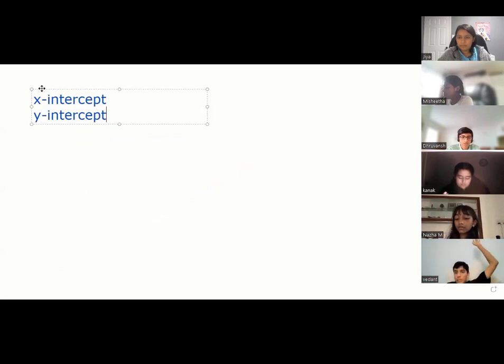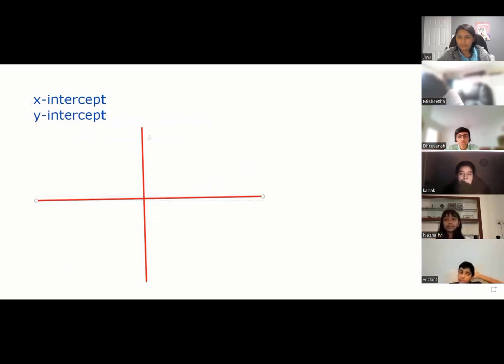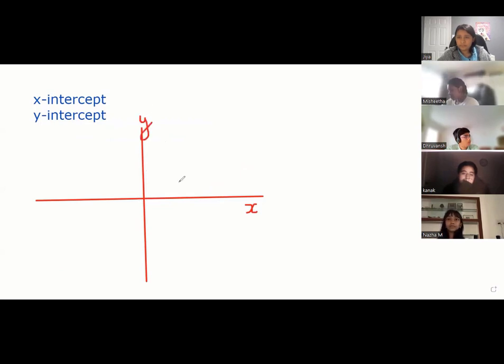Now I'll explain the diagram to you, okay? So Naja and everyone, suppose this is my coordinate plane. Suppose this is my x-axis. This is my y-axis, correct? Now suppose I put a blue line. Understand very carefully. This is my blue line. Now, this blue line is cutting the x-axis somewhere, or not?